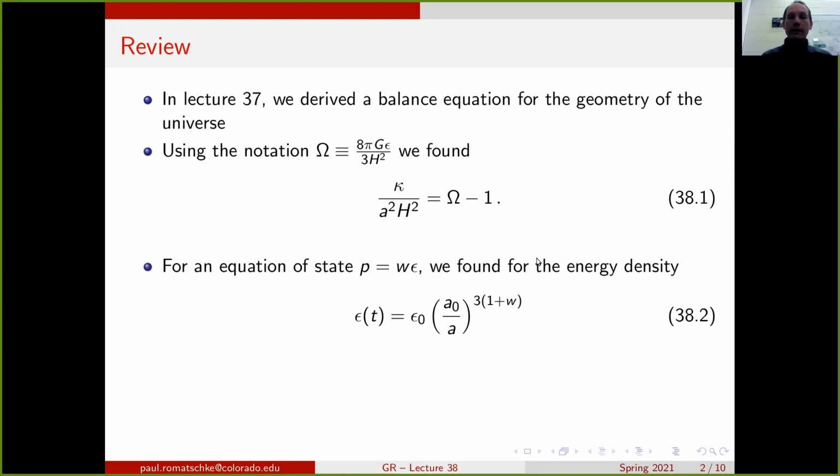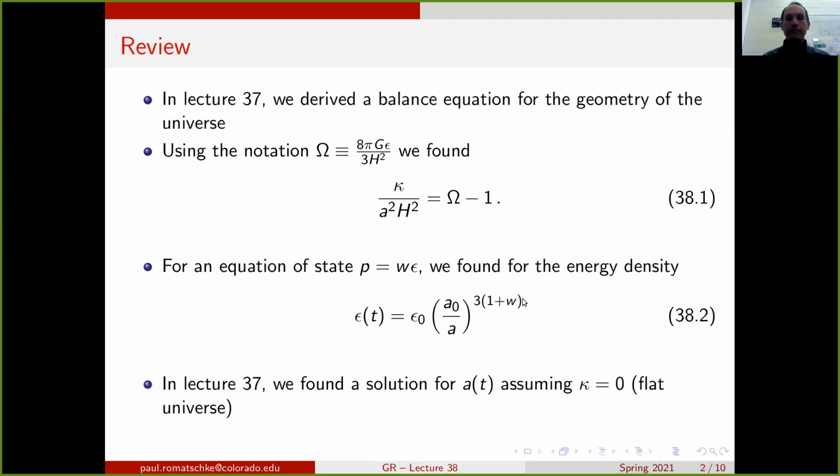We found that if we used an equation of state that relates the pressure to the energy density epsilon by a constant W, then the solution for the matter part of the Friedmann equation was given in equation 38.2, where the energy density is proportional to the scale factor A with a power that is determined by the equation of state.